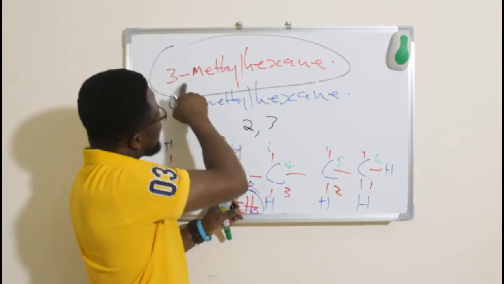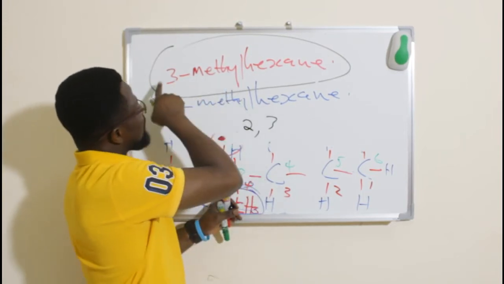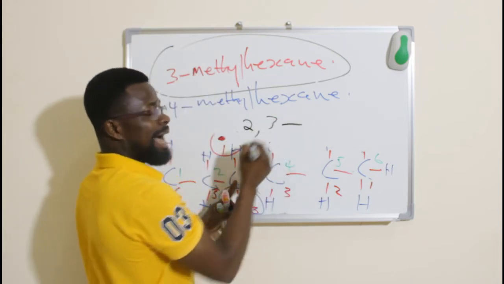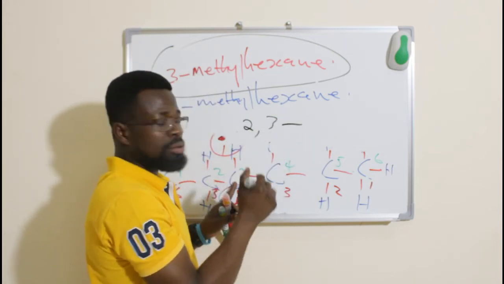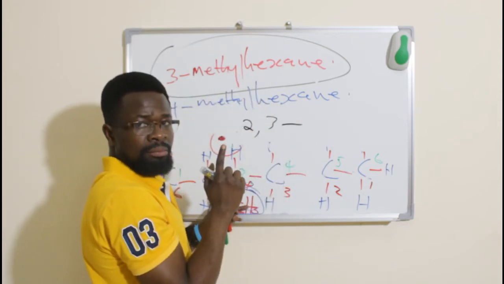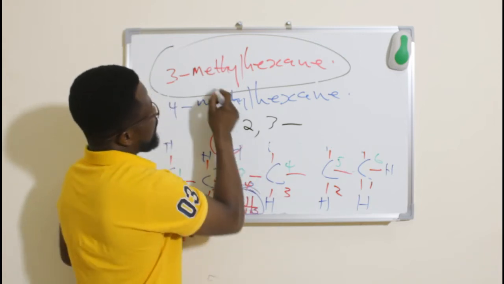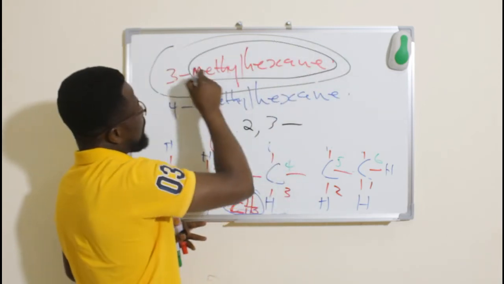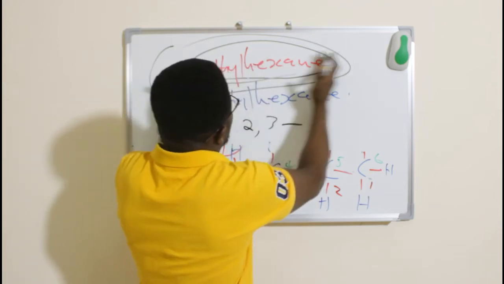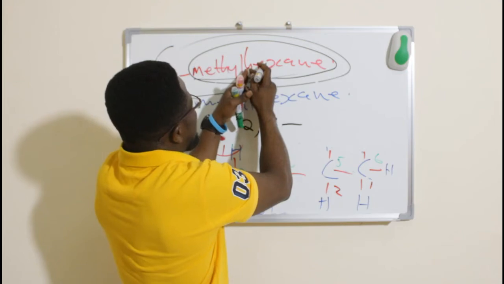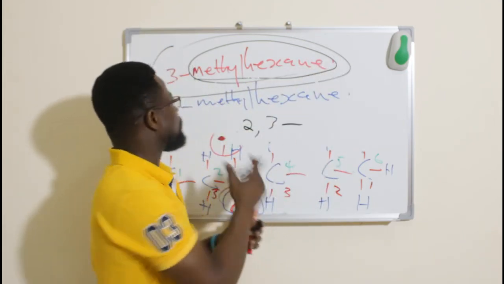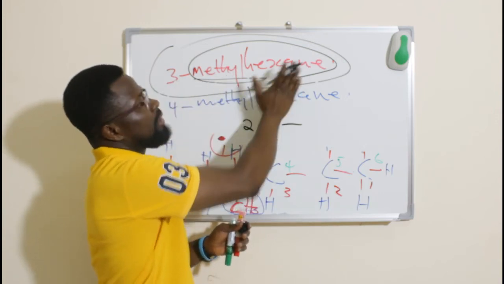But if I want to name a substituent, then we bring a number and the name. We use a hyphen to differentiate between a number and the name. Another thing is that within this name, I need to name it together. So I don't have to separate these two and say methyl and there is a gap before the hexane. No. We leave it and bring them together. So this becomes 3 methyl hexane.